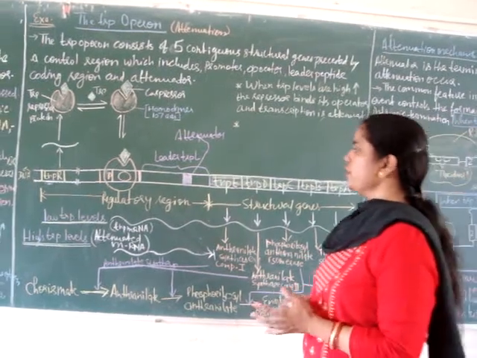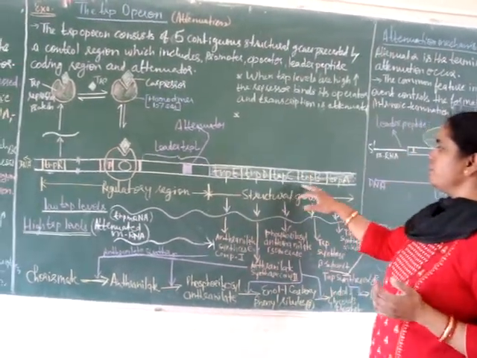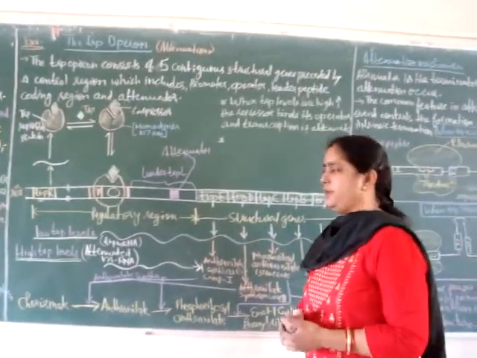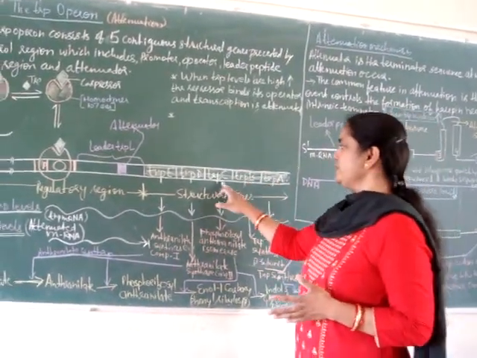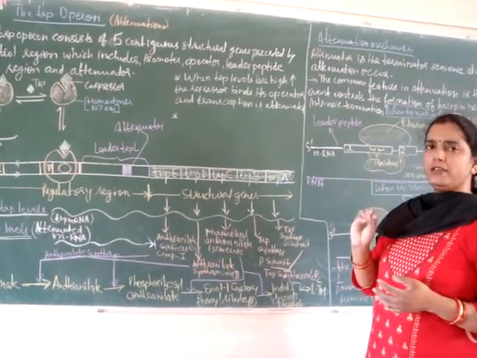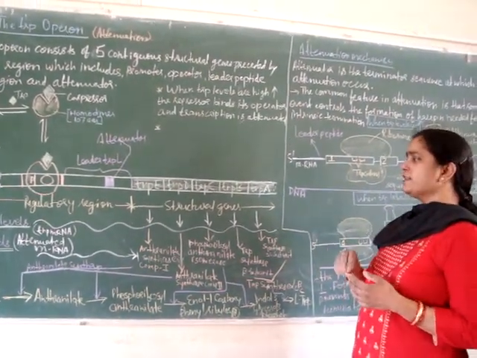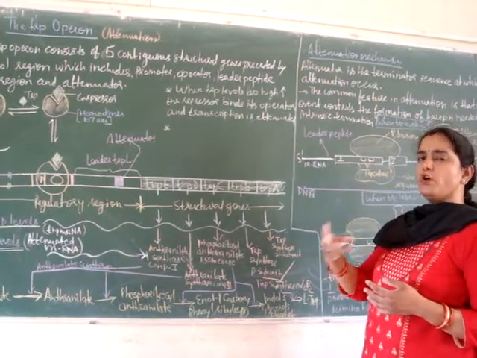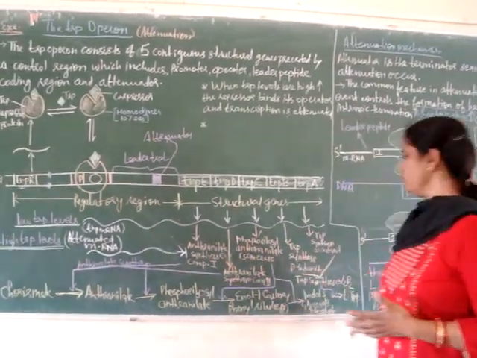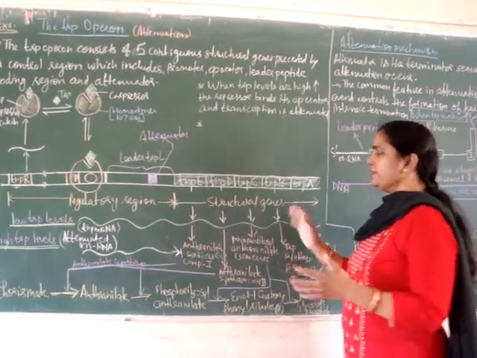Now this trp operon consists of 5 contiguous structural genes: trpA, B, C, D and E. These structural genes express 5 enzyme components, and these 5 components then form 3 functionally active enzymes which convert chorismate to tryptophan.